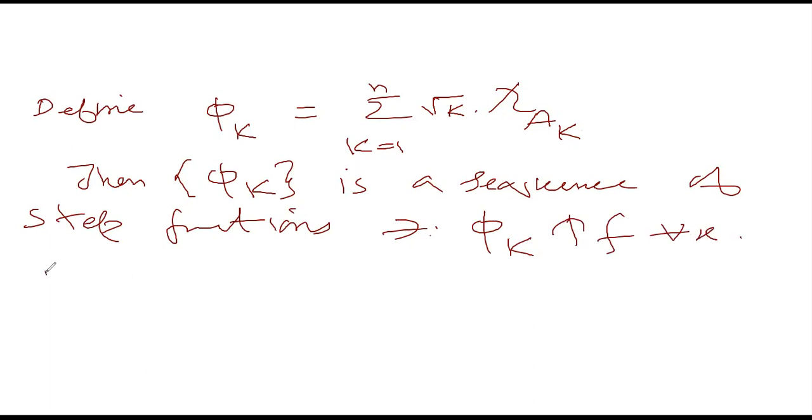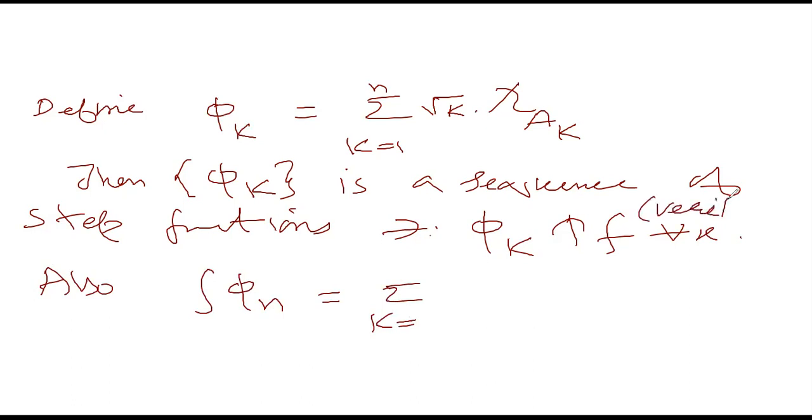Also, this limit is equal to f; verify it.